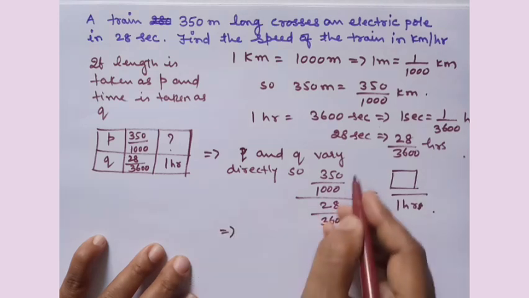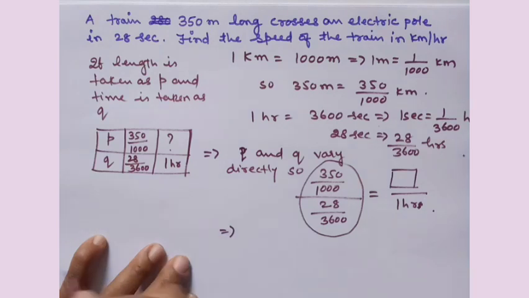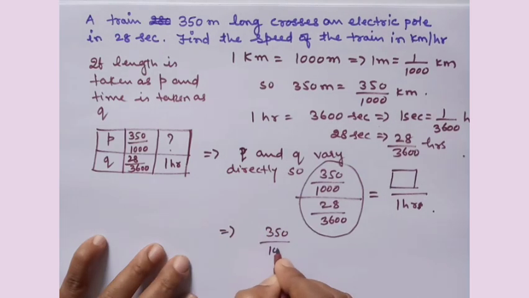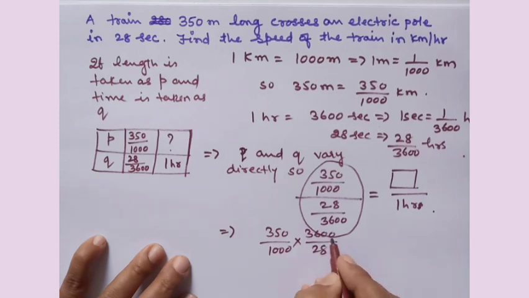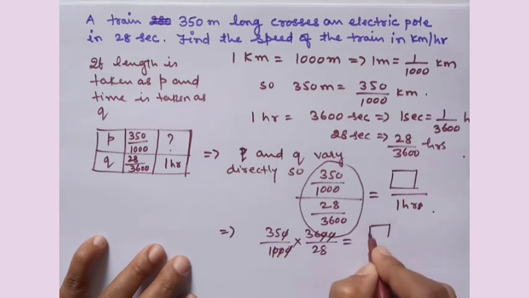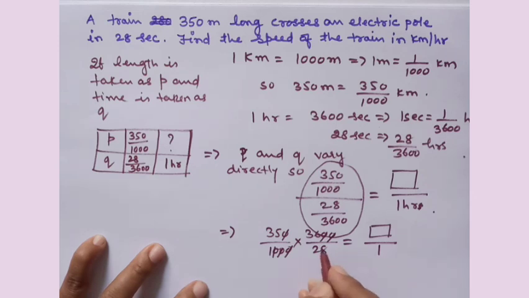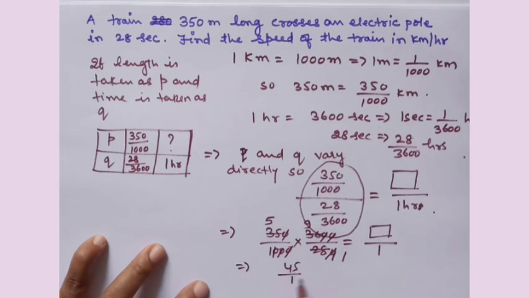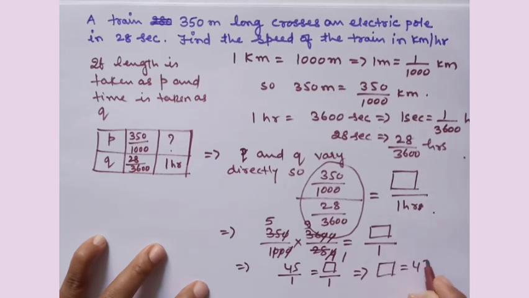So how will you find this? First you simplify this one. 350 by 1000 into 3600 by 28. So cancel 3 zeros with 3 zeros. This is equal to unknown number by 1 hour. So see here, 7 4s are 28, 7 5s are 35, 4 9s are 36, so you are getting 9 5s are 45. So this means 45 by 1 is equal to your unknown number by 1. This implies your unknown number is equal to 45.